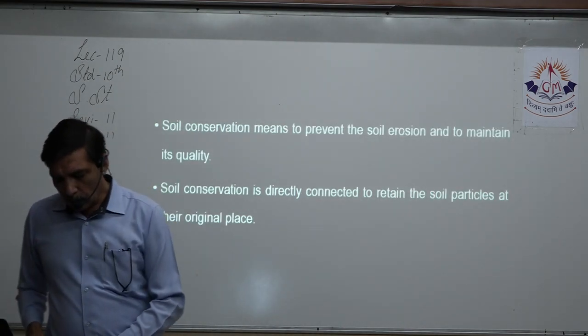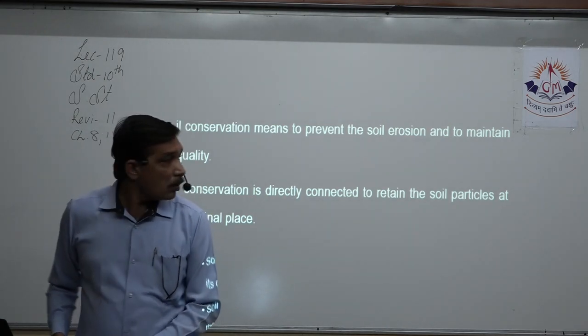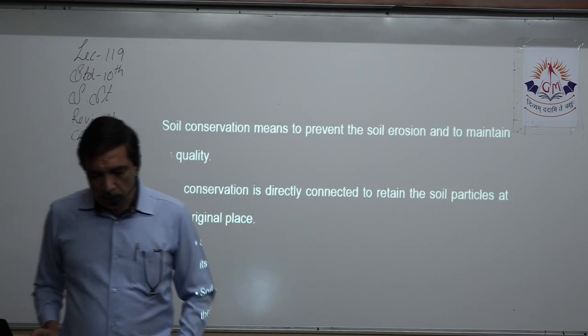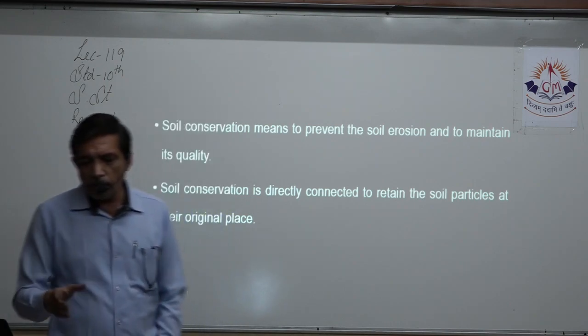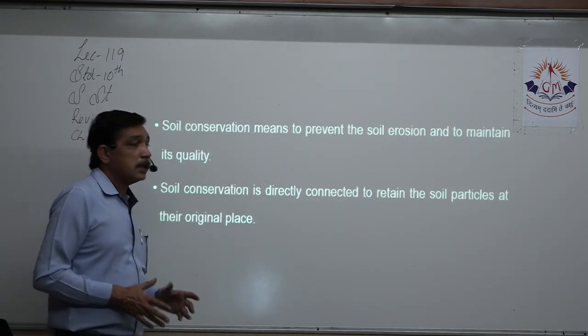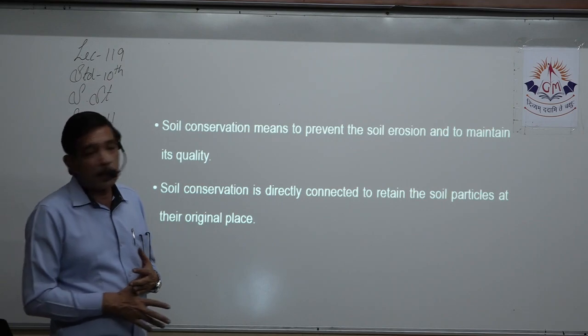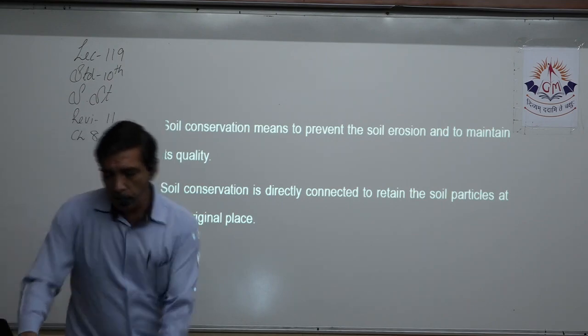Now, what is the meaning of soil conservation? Yes, to preserve soil. Soil conservation means to prevent soil erosion and to maintain its quality. Soil conservation is directly connected to retaining the soil particles in their original place.